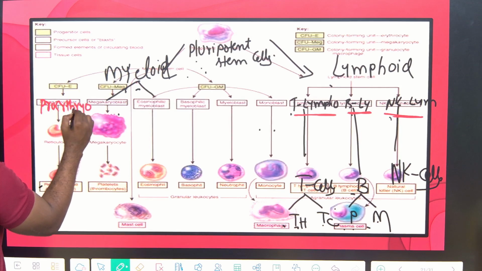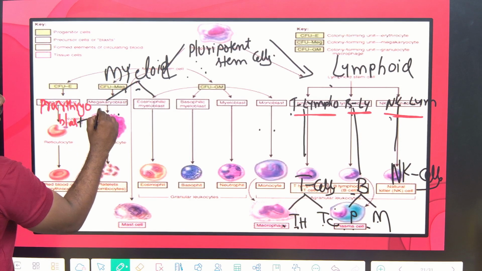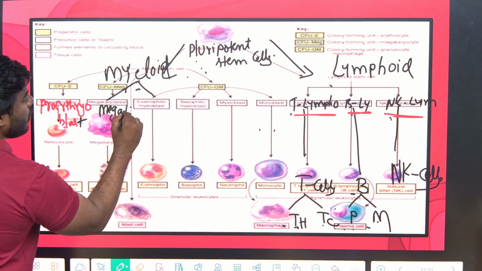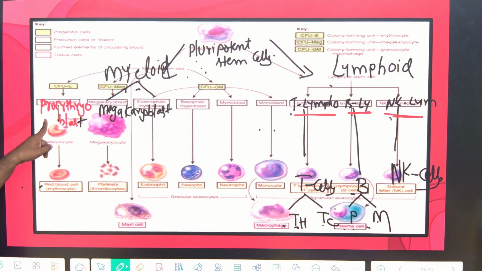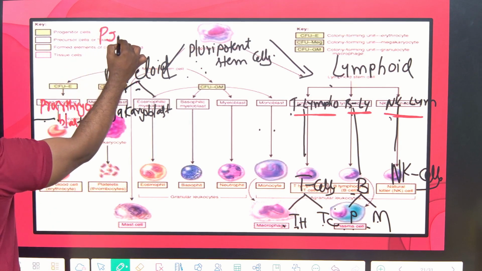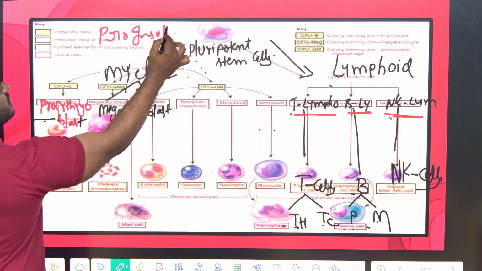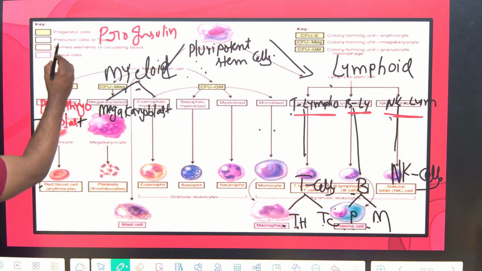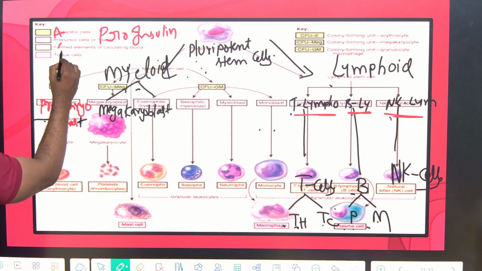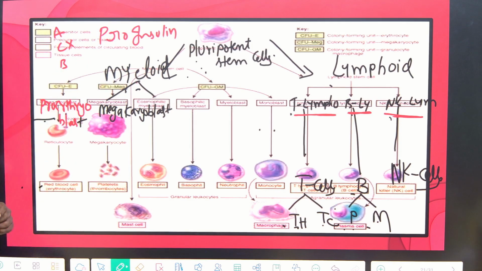Myeloid stem cell gives rise to pro-erythroblast and megakaryoblast. Now tell me, erythro is red blood cell. Pro means immature. You know, we call it pro-insulin. Why don't we use the word mature insulin? Pro-insulin means it is inactive, immature. Correct? It contains chain A, chain B, chain C. We cut the chain C, then it becomes mature insulin. Similarly, we use the word pro-erythroblast, it is not mature.